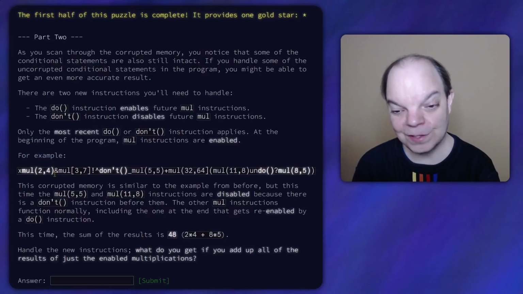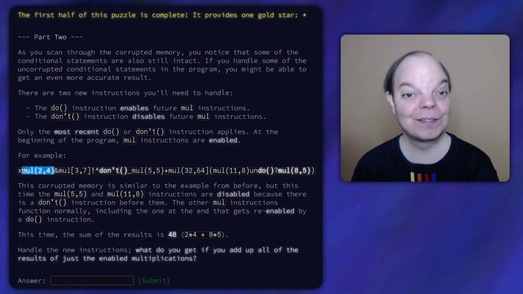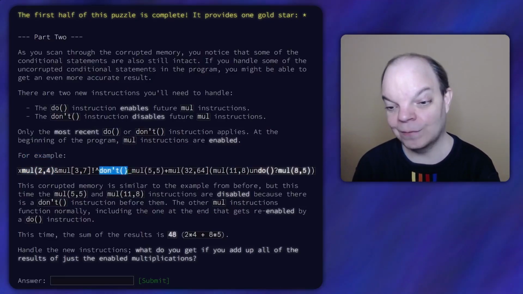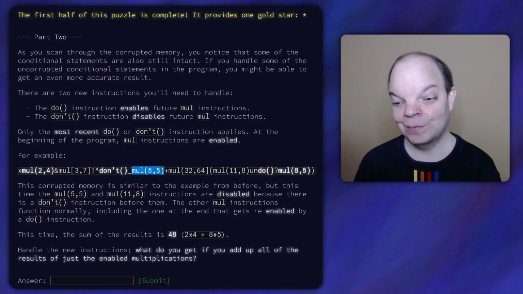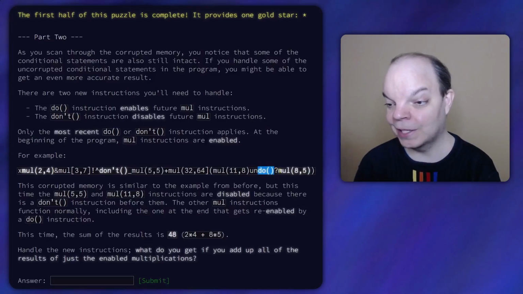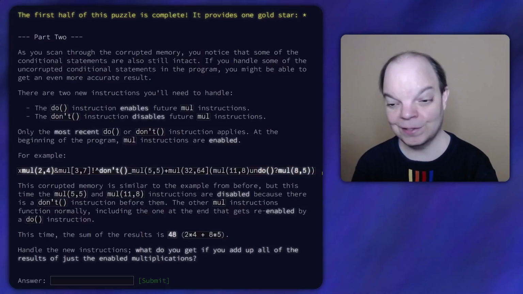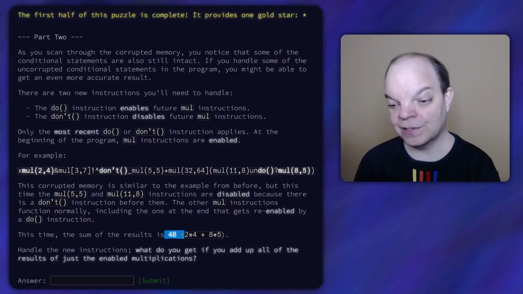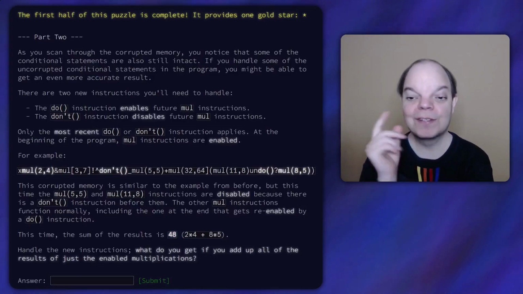For example, we include this because we include everything at the start, and then we have a don't, which means that this one is not included even though it would match the regular expression. And then eventually we reach the do here, and then the last mul needs to be counted again, which means that this time the result is 48. Okay, now this is interesting.